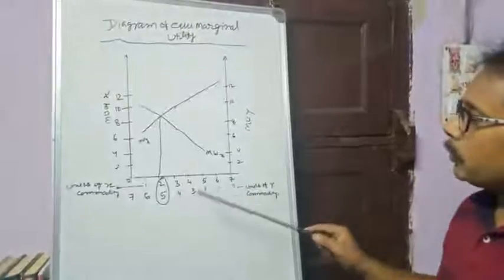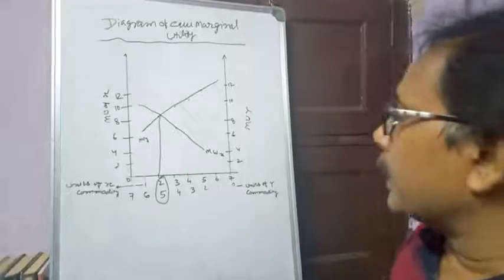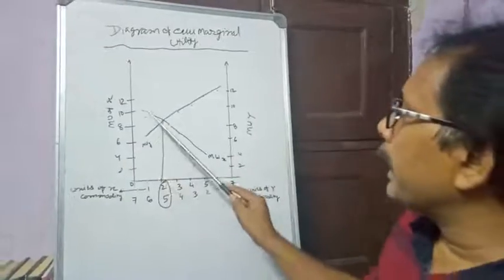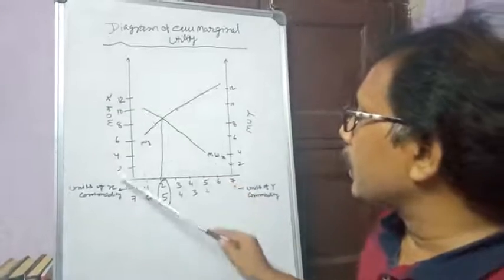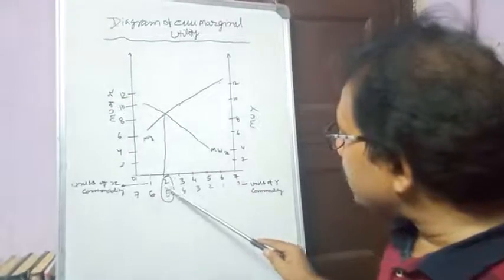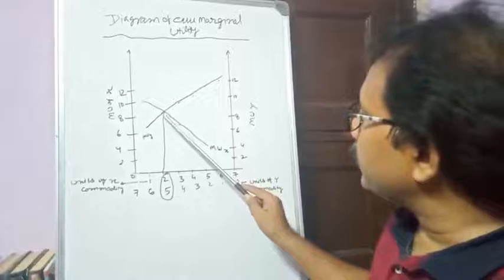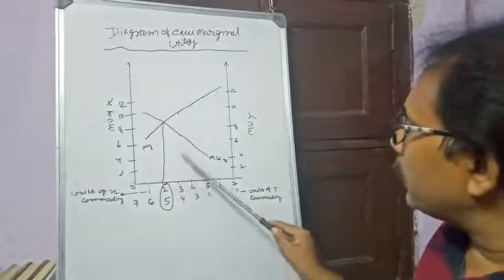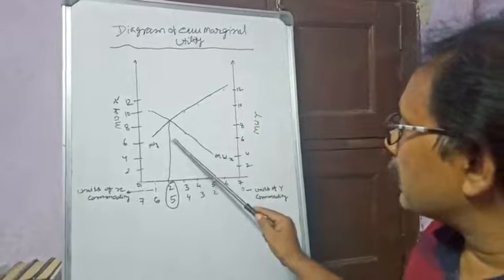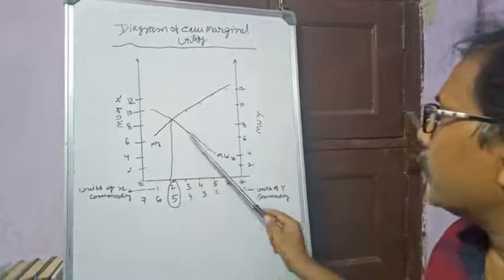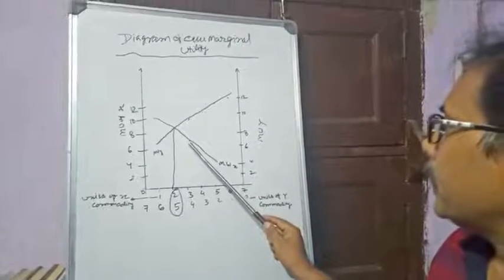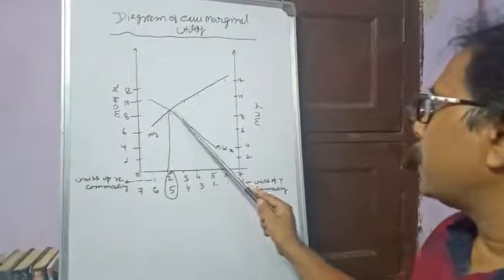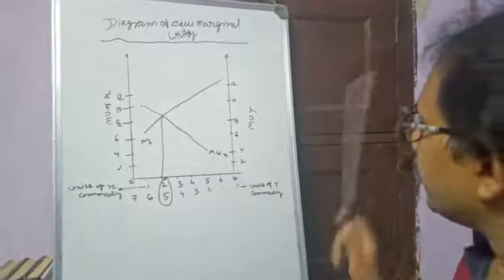So when a consumer consumes the first unit of X, he gets 10 utils of satisfaction. When he consumes the second unit, he gets 8 utils. When he consumes the third unit, he gets only 6 utils of satisfaction, that is denoted at this point. So the marginal utility of X is continuously declining.